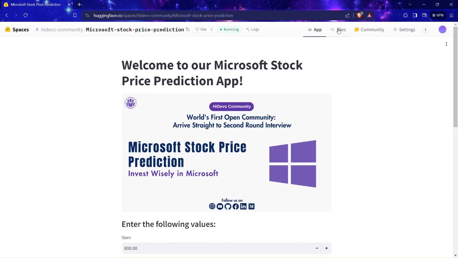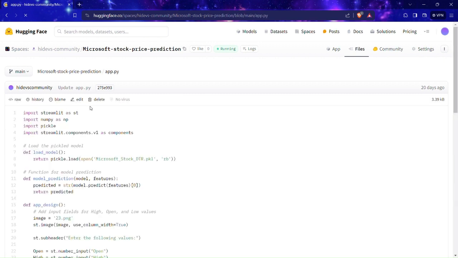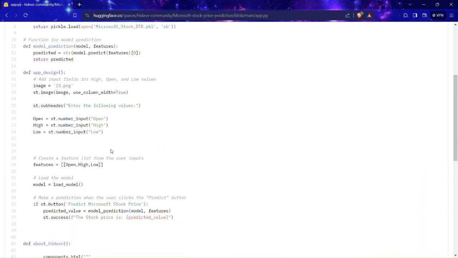Now you can also see the source files by clicking on this files button, and you see the app.py file and the Microsoft stock price pickle file. This pickle file is used to make this model, and you can also access the source code by clicking on the app.py file, and you can see all the source code which is used to create this UI.